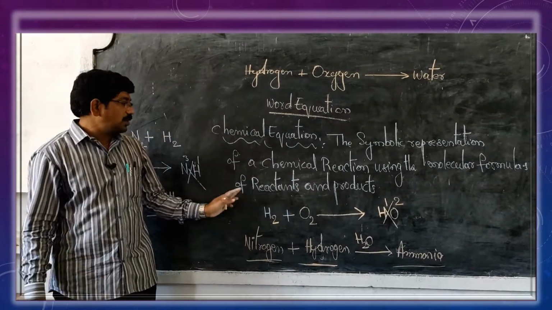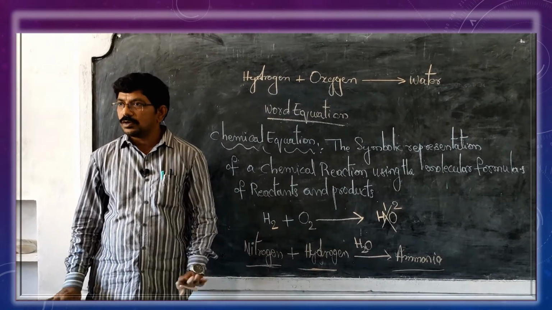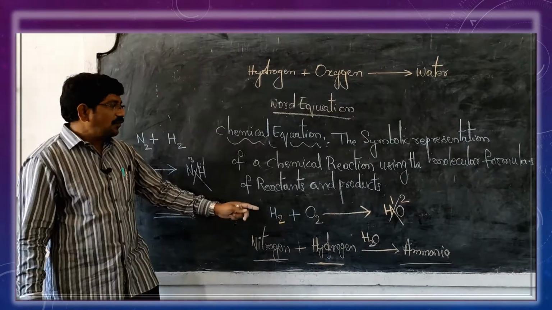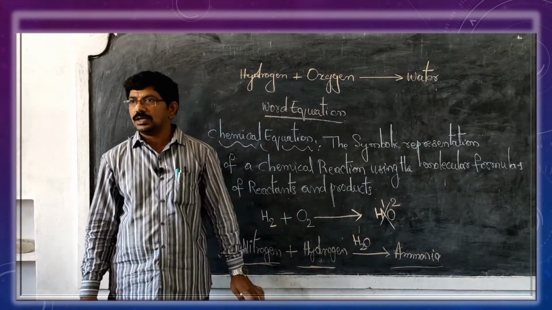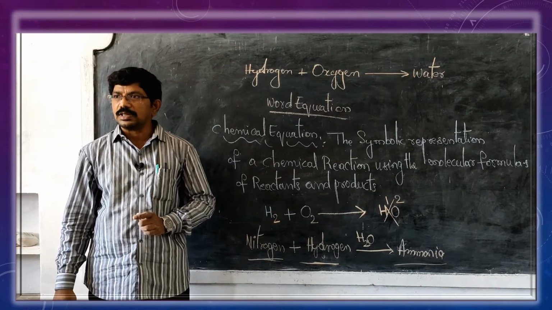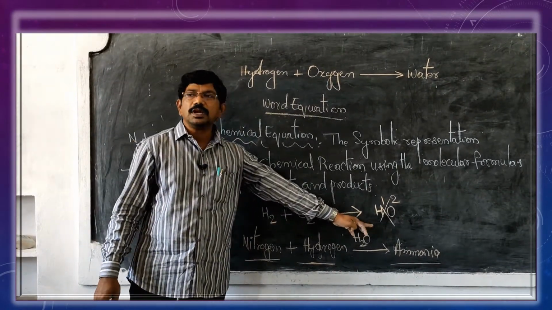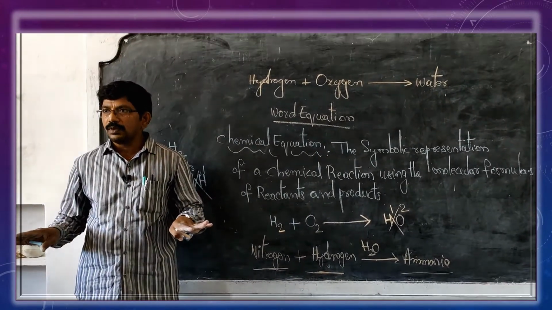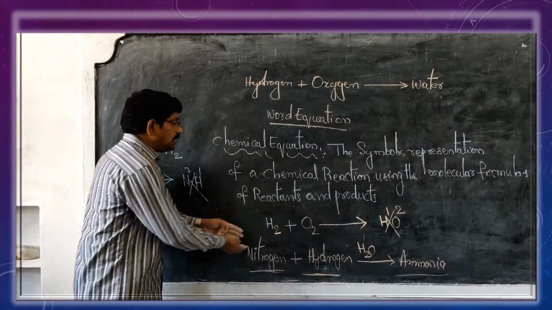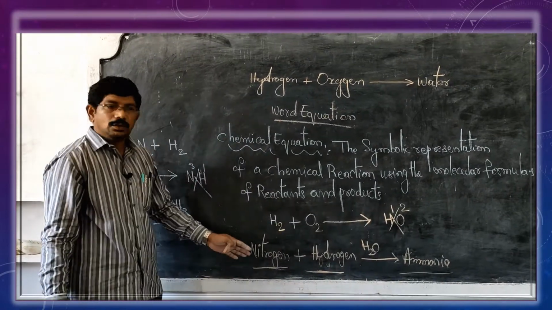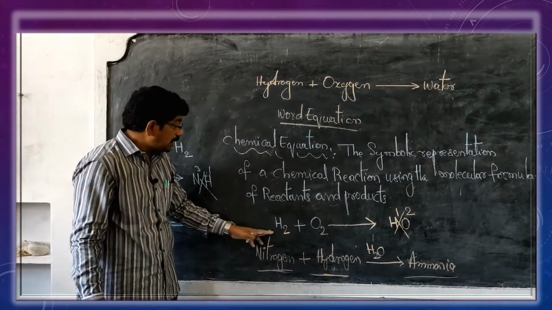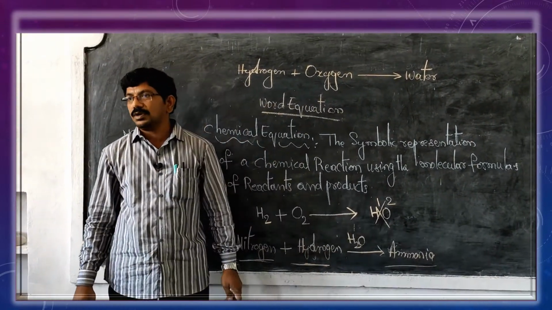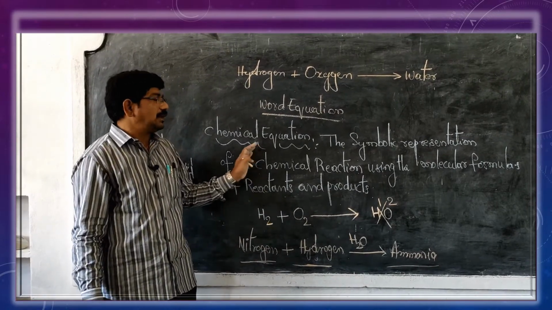For elements you remember the atomicity, for compounds the valency, using the crisscross method you studied in 9th class. Here you didn't find any words, did you? No, I used the symbols. I have written the molecular formulas of the initial substances and the final products formed. So this is known as the chemical equation.